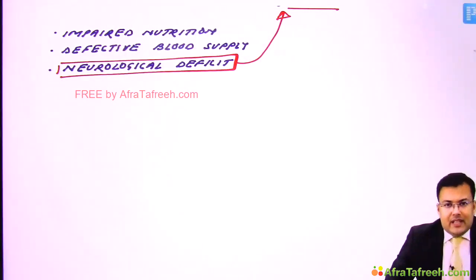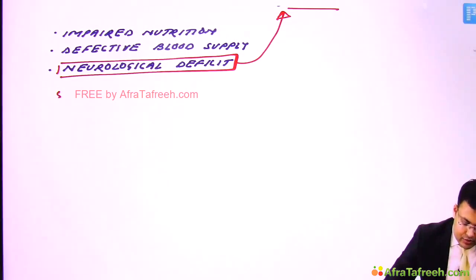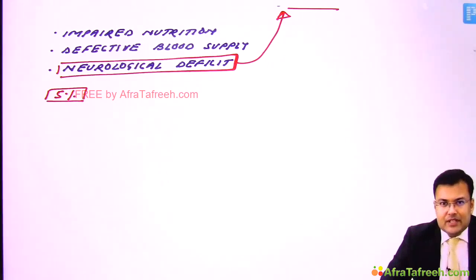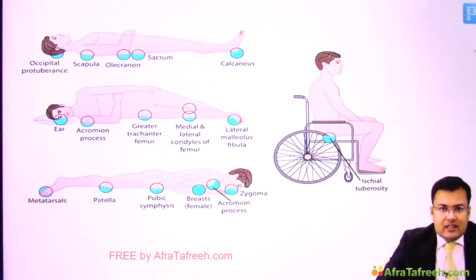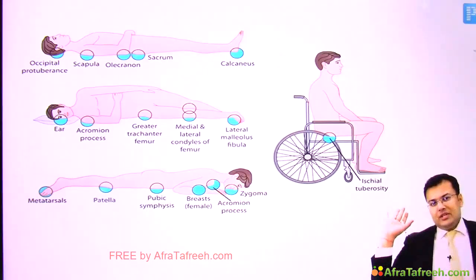So what is the incidence of this pressure ulcer or pressure sore? It is generally seen in 5% of hospitalized patients. Now one question which is frequently asked related to pressure sore or pressure ulcer is that what is the most common site of pressure ulcer or pressure sore? Now see, the site depends upon the type of immobilization or in what position patient is immobilized.